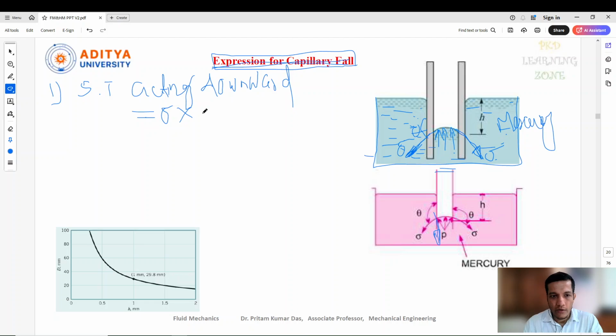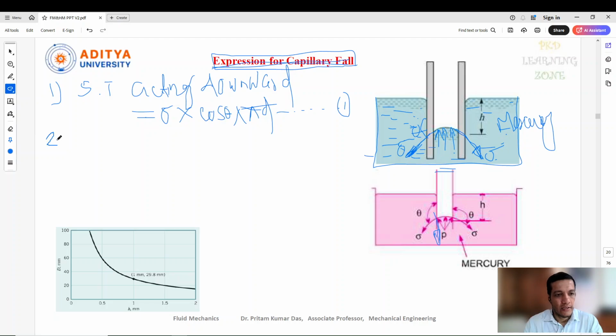So sigma cos theta into surface tension, we can write that circumference. What is the circumference of this? That is nothing but pi d. So sigma cos theta into pi d. So this is one effect.